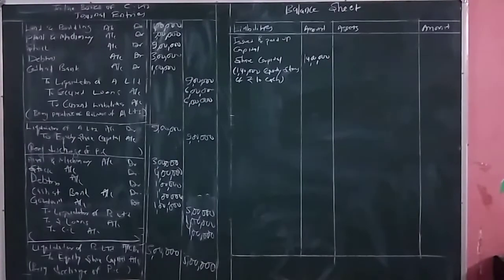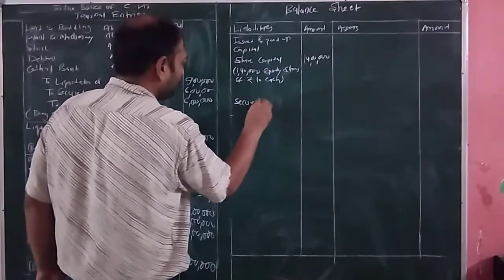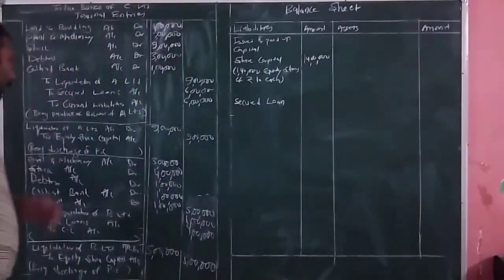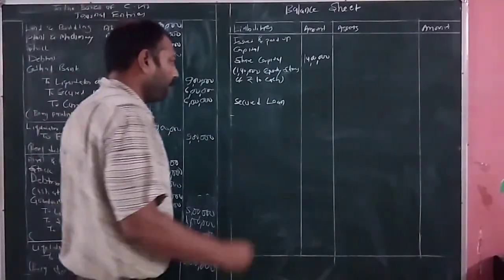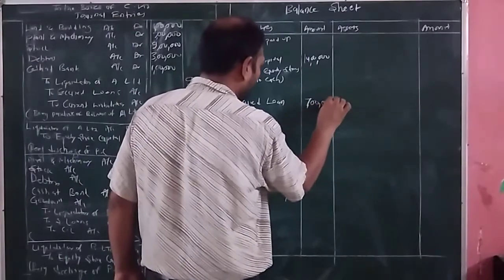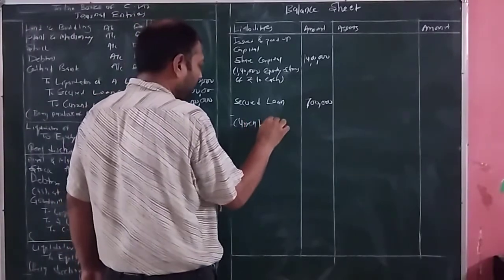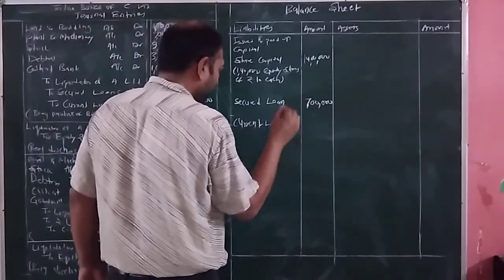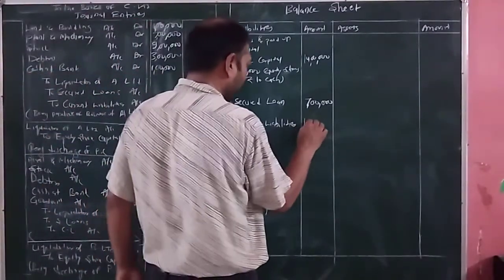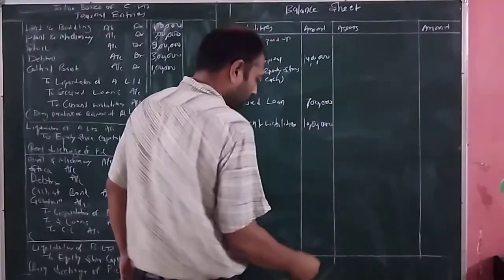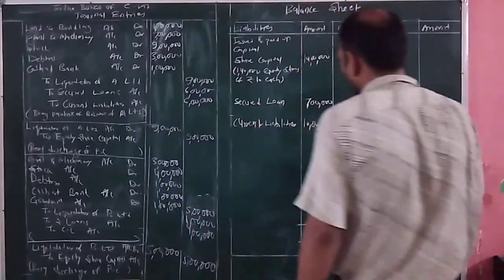Next it is the liability which has been received from both the companies. First it is secured loan. So we will write here secured loan. Amount of secured loan it is 6 lakh of A Limited and 1 lakh of B Limited. So total amount of secured loan it is equal to how much? 7 lakh rupees. Next it is current liabilities. The current liabilities of A Limited is 6 lakh rupees and B Limited it is 4 lakh. So it comes to how much? 10 lakh rupees. So the total in the liability side it comes to 24 plus 7,